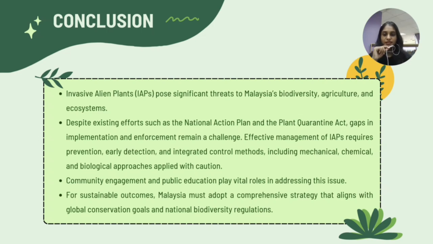Lastly, I would like to conclude that invasive alien plant pose significant threat to Malaysia's biodiversity, agriculture, and ecosystem. Even though there is effort by National Action Plan and also Plant Quarantine Act, there is a gap in implementation and enforcement which remain a challenge. And the effective management of IAP require prevention and early detection and integrated control method, including mechanical, chemical, and biological approach applied with caution. Lastly, for sustainable outcome, Malaysia must adopt a comprehensive strategy that aligns with the global conservation goals and national biodiversity regulation.